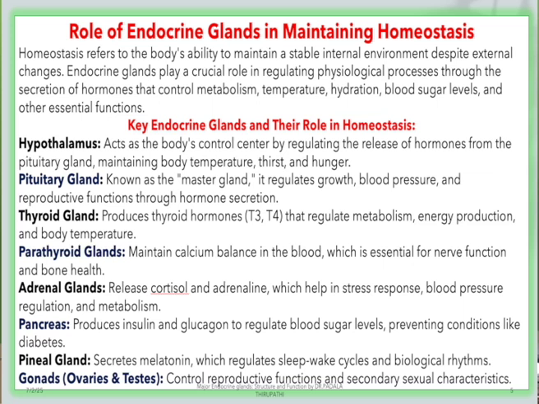The pancreas is most important for releasing the insulin and glucagon hormones, which regulate blood sugar levels and help prevent conditions like diabetes. The pineal gland secretes melatonin, which regulates sleep-wake cycles and biological rhythms, also called circadian rhythms. Gonads comprise the ovaries and testes of the human body. Ovaries belong to female human beings and testes belong to male human beings. These gonads control reproductive functions and secondary sexual characters.